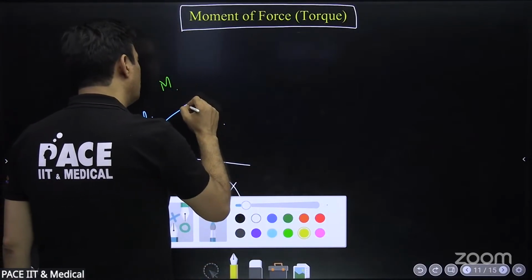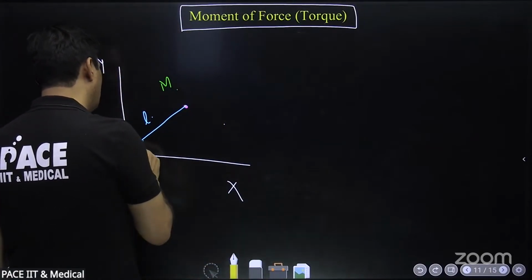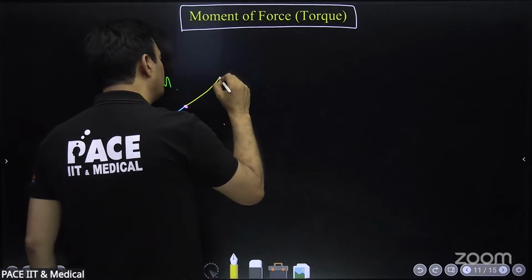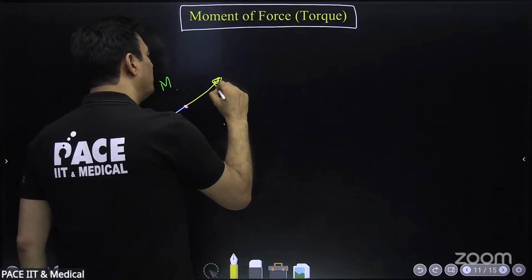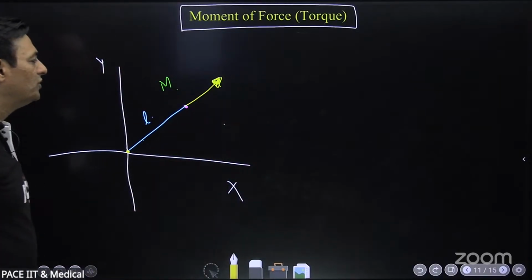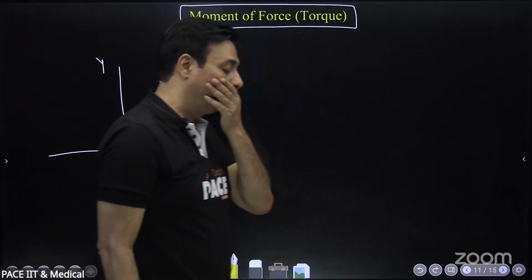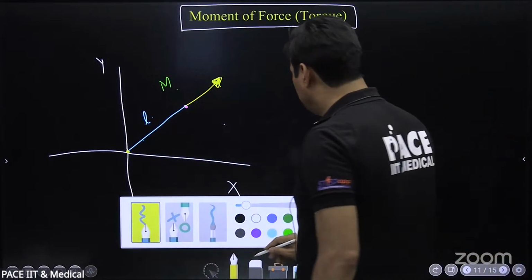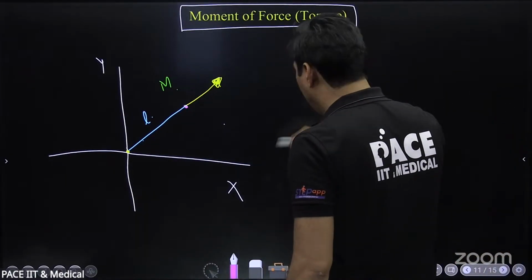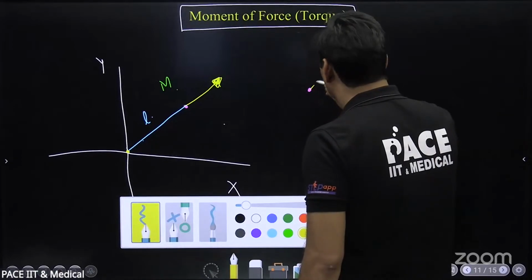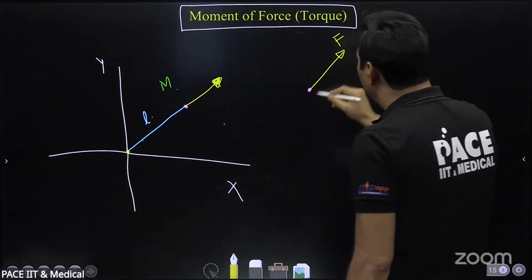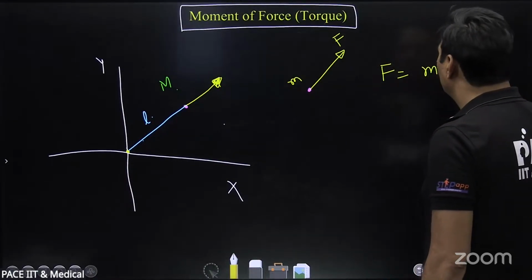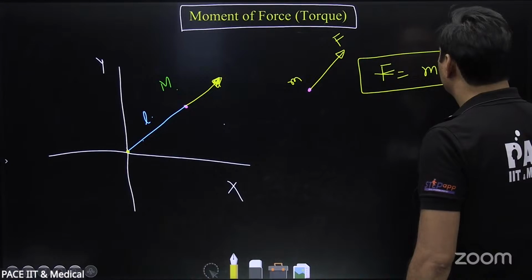If I apply a force on it, and this is a rigid rod which is connected to the origin, and if I apply a force along the length of this rod, what will happen to this point mass? Please tell me. Will it move? Will it accelerate? No. It will not. If it was only a point mass in space, and had I applied the same force on it, the same force would have given it an acceleration, and force would have been mass into acceleration, if a was the acceleration of this body.